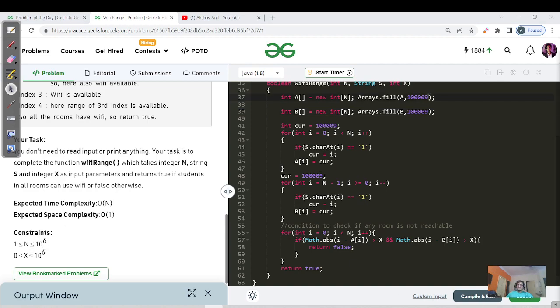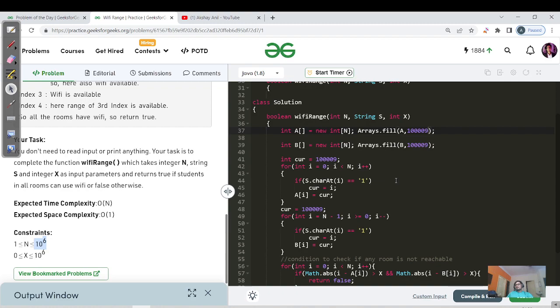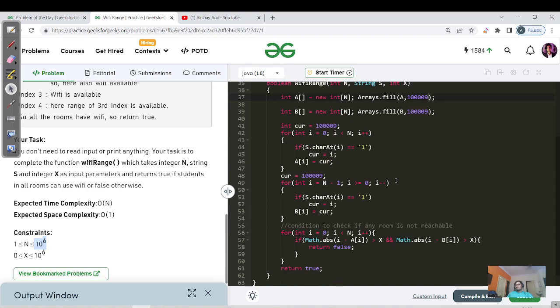Let me just give you the reason. So n is 10 power 6, right? So for the nearest room, let's say we have a 10 power 6 array and at the first index we have a room 1, and every other case is 0, right? That is why we are using a big number to fill it, because we are always finding the difference, so it should not exceed our x, which is also up to 10 power 6. So that's the reason we are handling it.